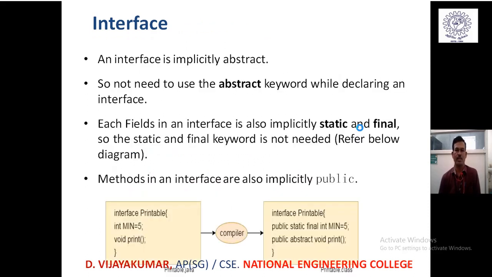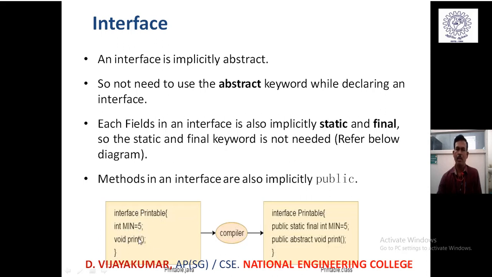And now the best example for an interface: how we are going to define it, and how the compiler will see the interface definition. See that we are defining an interface with the privileged definition. The keyword interface, Printable, curly brace, int min equals 5, void print.